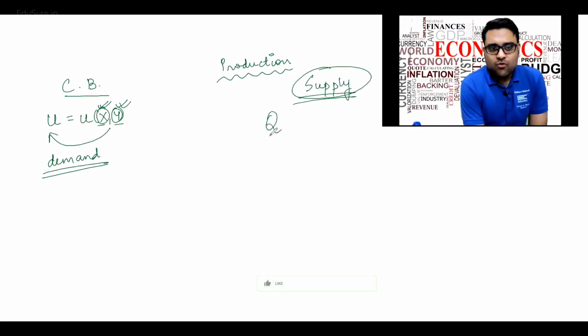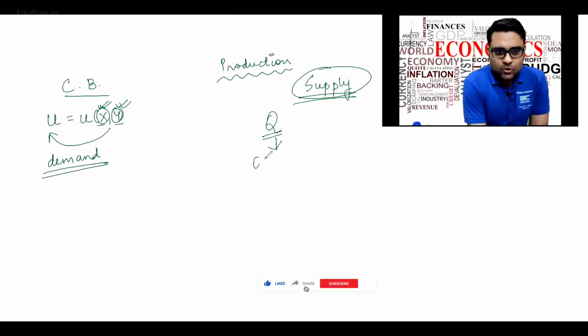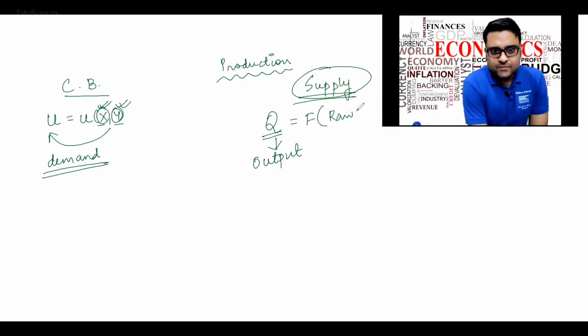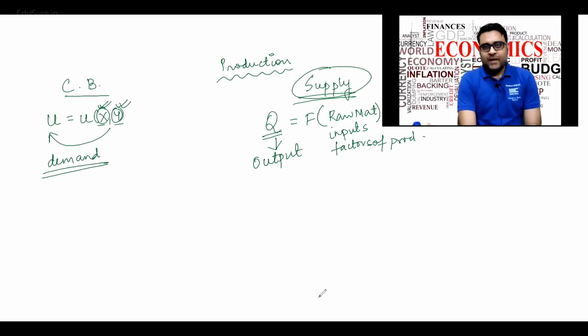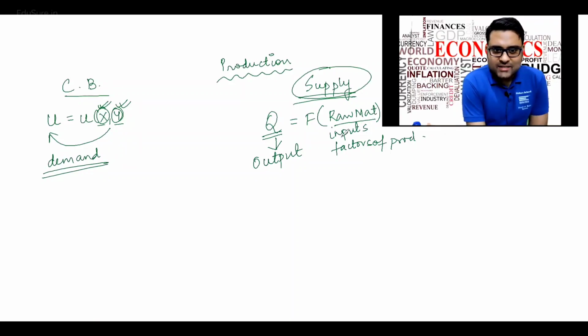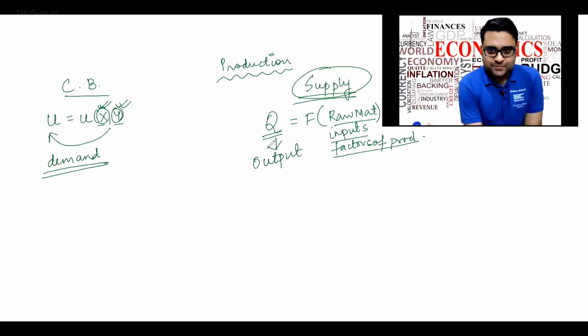I call Q the product output that is produced, and the output is obviously a function of raw materials. Raw materials are also called inputs. They are also called factors of production. All hint at the same thing. Everything is absolutely synonymous. The raw material on the production side is the same as inputs, which is the same as factors of production.